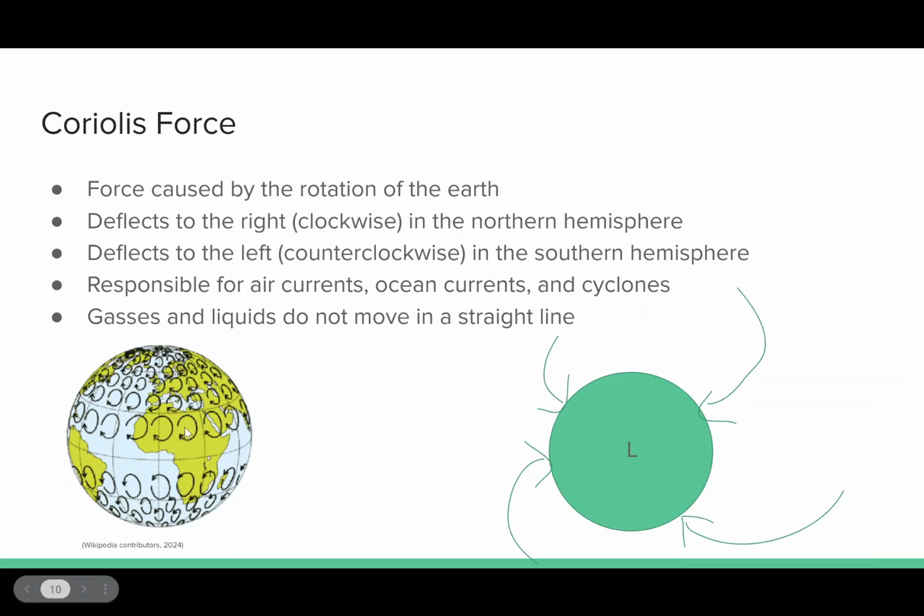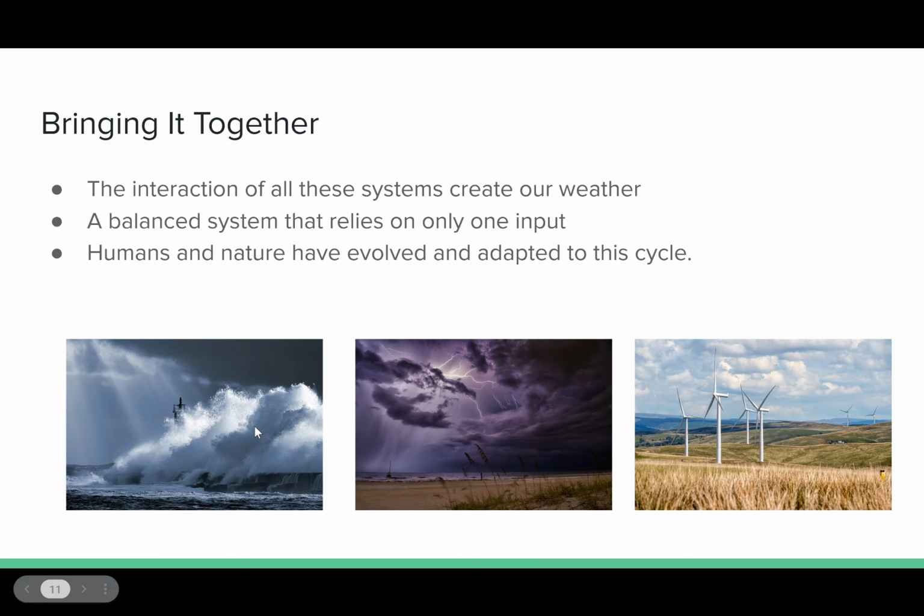Oh, and one more thing to note. That's additionally the reason hurricanes can't cross the equator, because the Coriolis is in different directions. And it's also why we tend to see a line of clouds right along the equator. So to bring it all together, the interaction of all these systems is what creates our weather system. And it is a very balanced system, a very delicate system. And the important thing to note, it only relies on one input. The only input that can change is our heat. It's the heating. And so nature and humans have evolved and adapted to this delicate cycle.